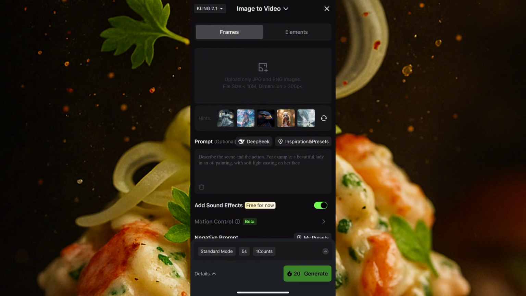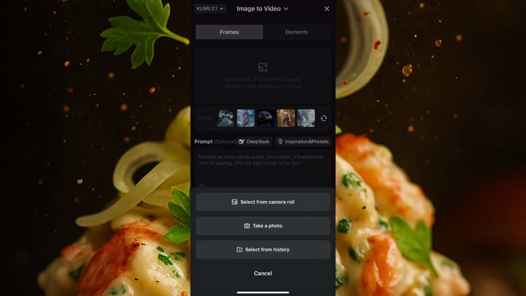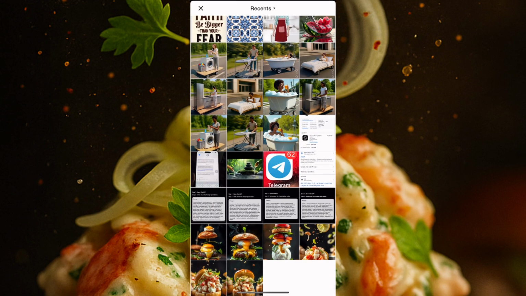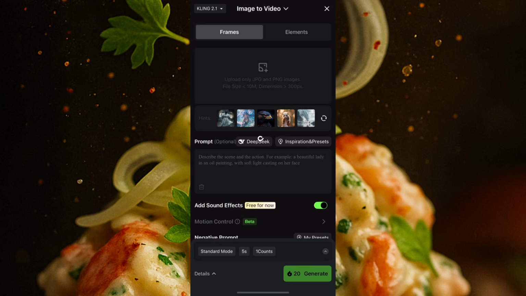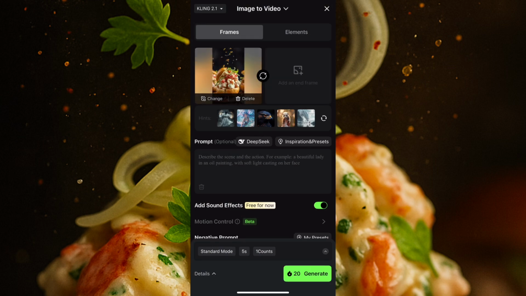Once you click on image to video, you see here where it says upload photos, under frames. Now I'll click there where it says upload photos. Once you click, it says select from gallery. I'll click and select from the gallery. So I'll take the images we generated. I'll take one of them because we want to turn them into a video.